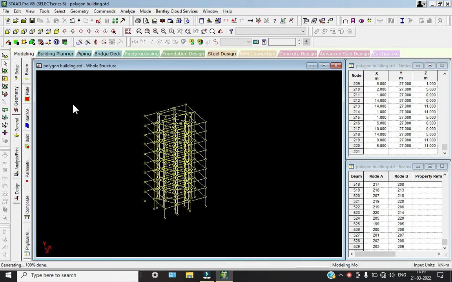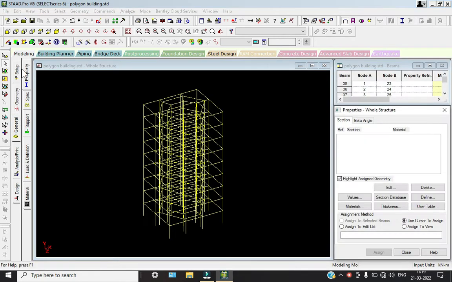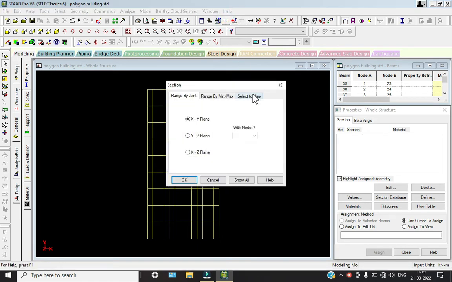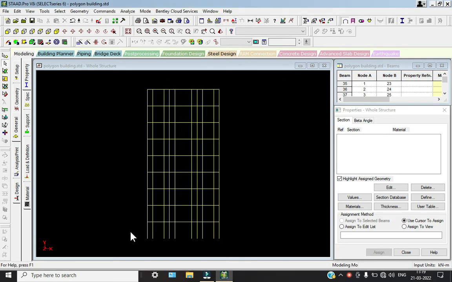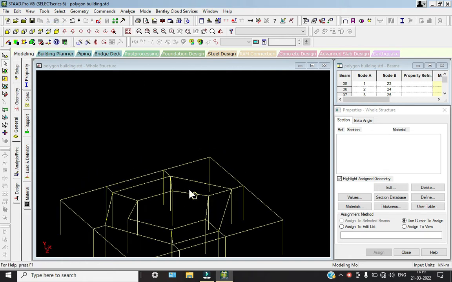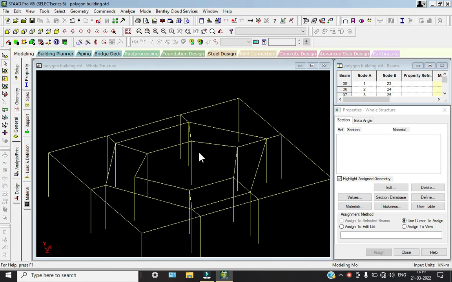So after that I'm going to go to general. So firstly I will add some node points further. So select cut section, assign to view. Now select the structure, click on 3D. Now we will add the generate surface mesh. Okay.